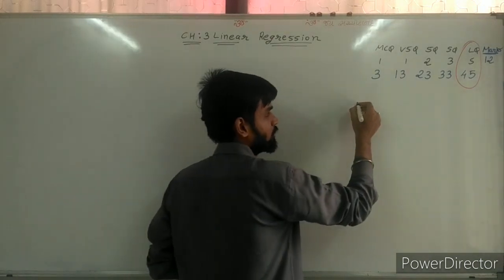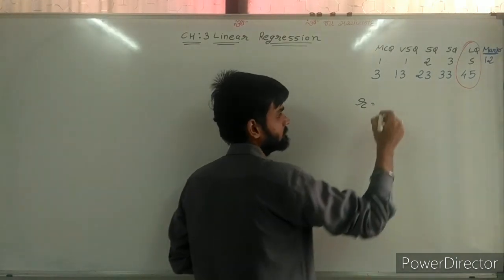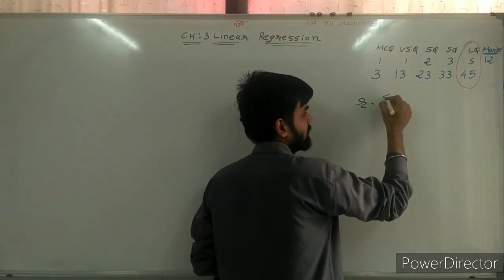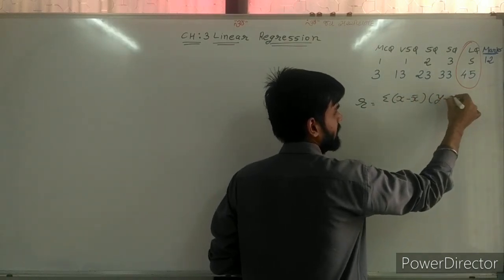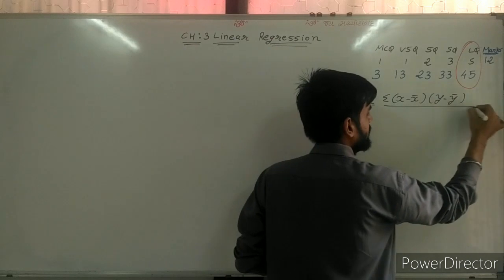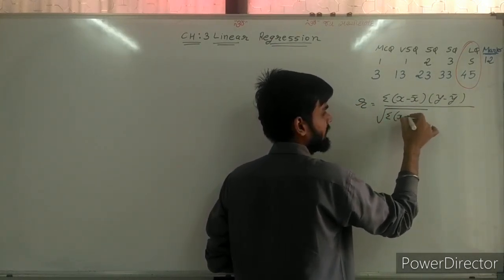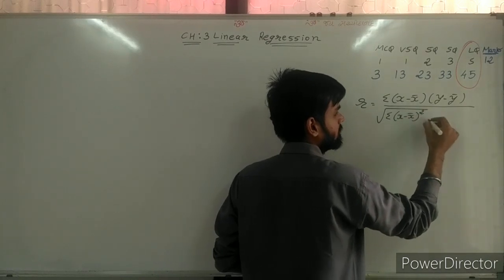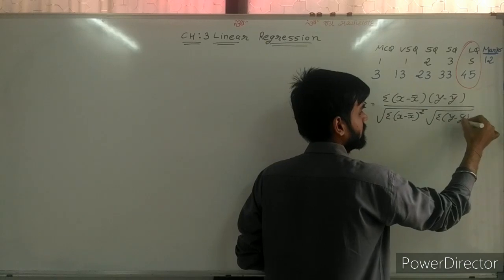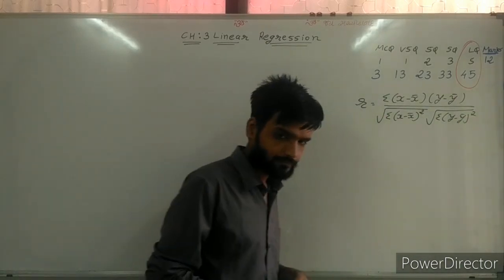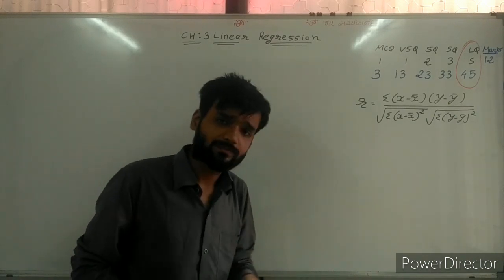Sir, the first formula, normal: r is equal to sigma (x minus x bar)(y minus y bar) divided by under root sigma (x minus x bar) whole square, second under root sigma (y minus y bar) whole square. These are formulas of the second chapter.